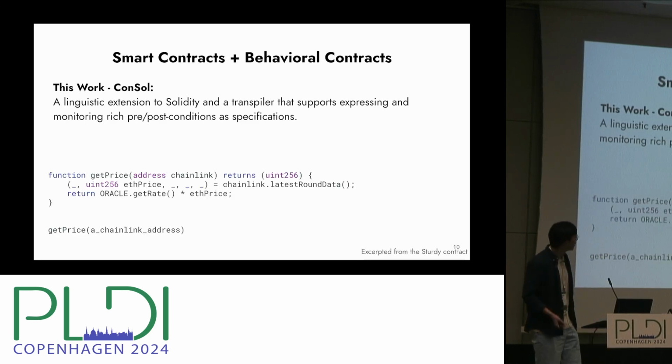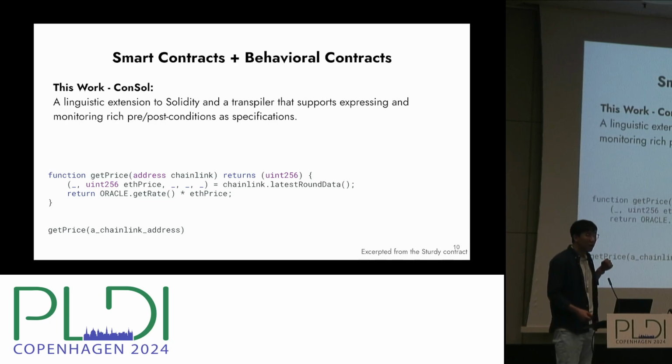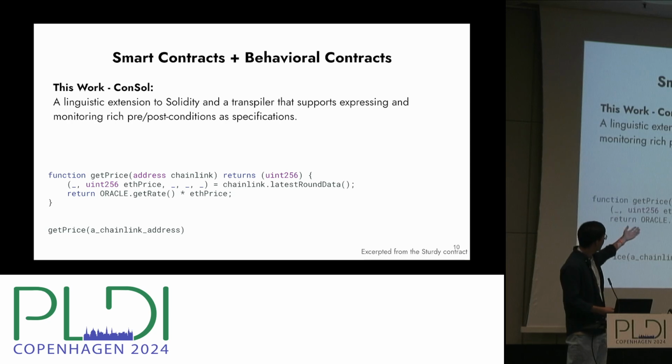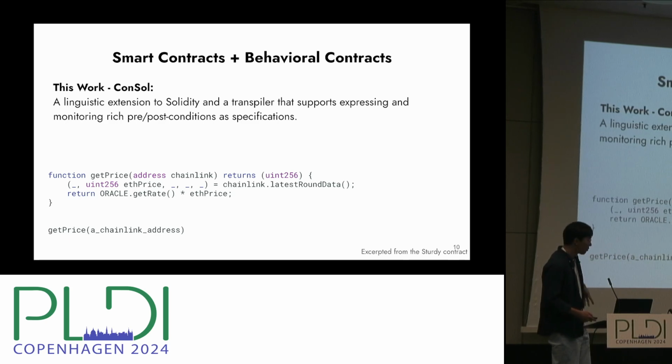How it looks like, right? So this is a function called getPrice, and it's getting the price from an input value of this chainlink, and it's calling a function over this chainlink, getLatestRunData, and returns this rate from the oracle with the ETH Ethereum price, and eventually the programmer can call this getPrice function, right?